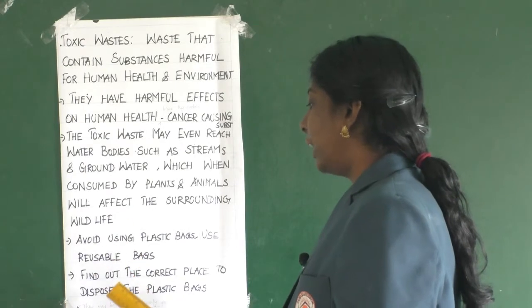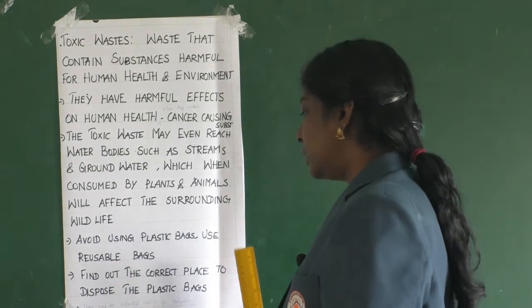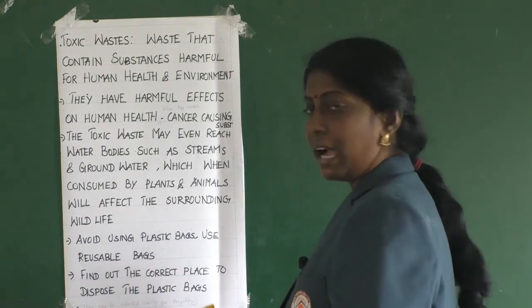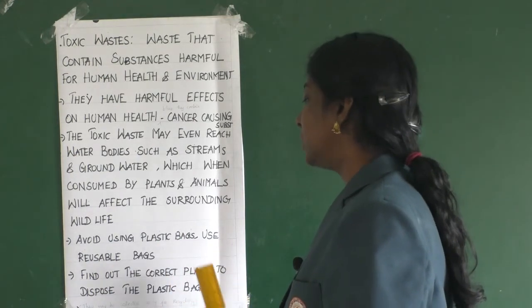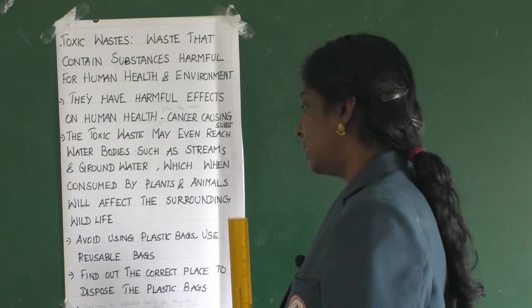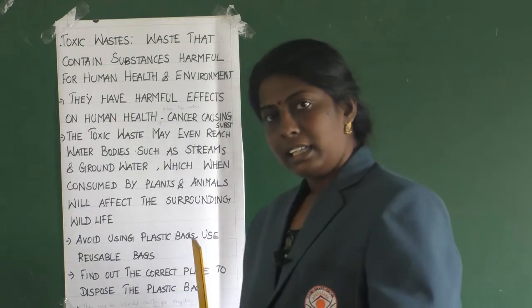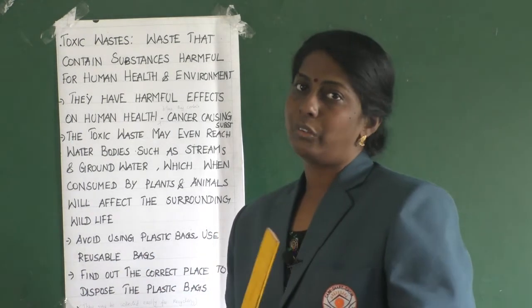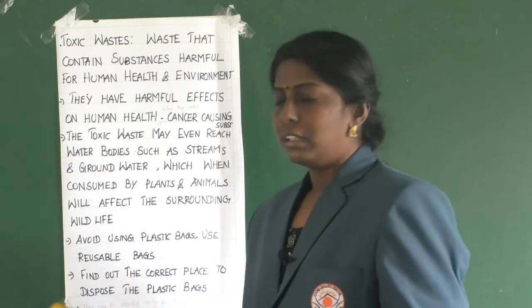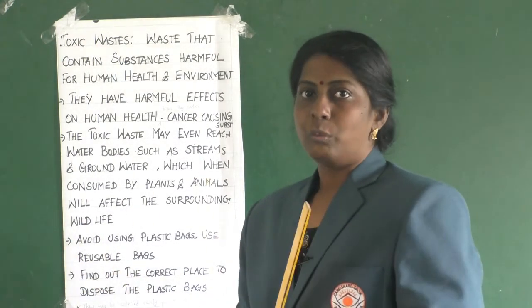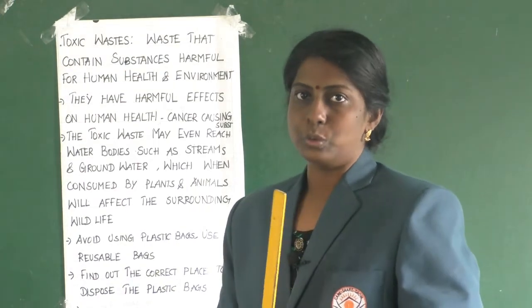Then find the correct place to dispose the plastic bags so that they may be collected easily for recycling. Clear? So this is what about toxic waste and what we should preferably use.